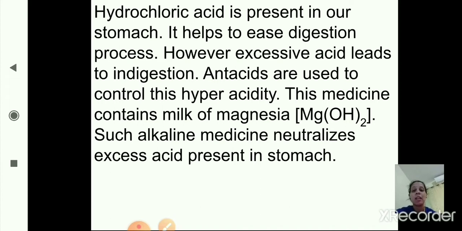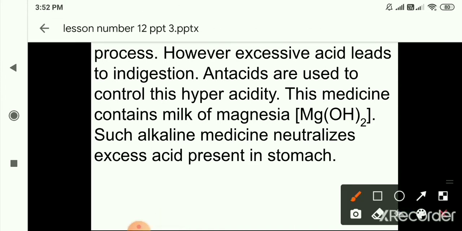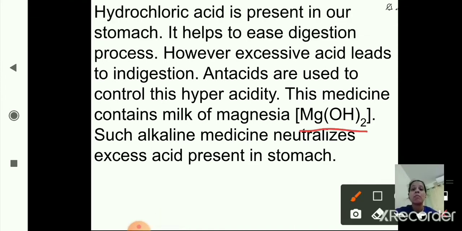Antacids are medicines that contain milk of magnesia, or magnesium hydroxide, that is Mg(OH)2. As you can see here, the formula is written, magnesium hydroxide.